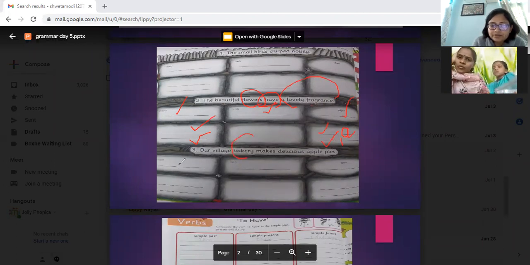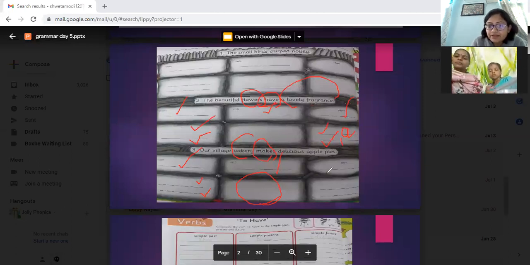So now tell me, where will this bakery go? Bakery is a subject. Yes. Now, why do we have 2 lines here? Which 2 words will come? Our village. Our and village. Now, where will this go? Verb. Okay. Now, tell me why we do not have any line here? Because we have only one verb. No helping verb. We do not have any adverb here.